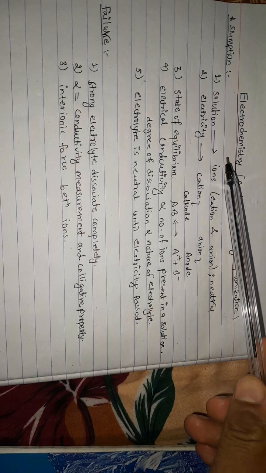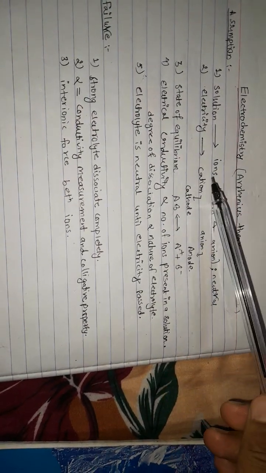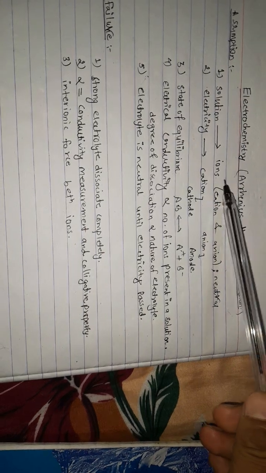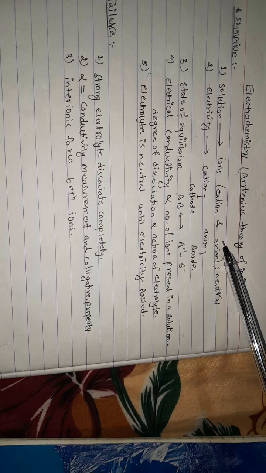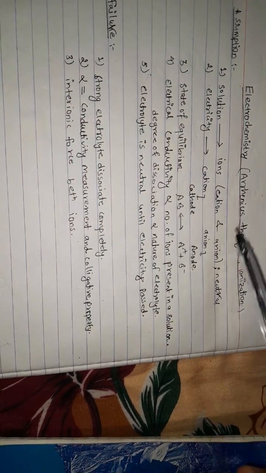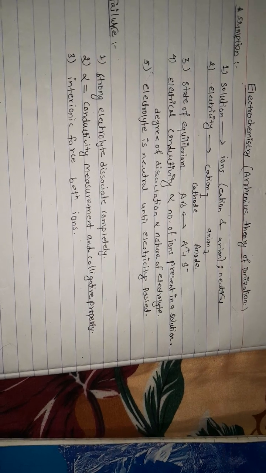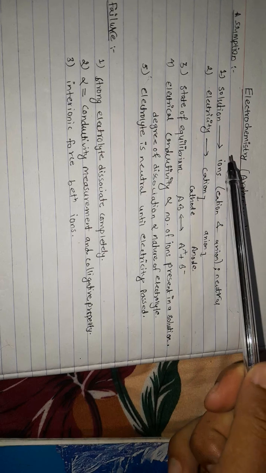The first assumption is that electrolytes dissociate into their respective ions. The positive ion is called cation and the negative ion is called anion, and the charge of the positive ion is equal to the charge of the negative ion. That's why any electrolytic solution is neutral.